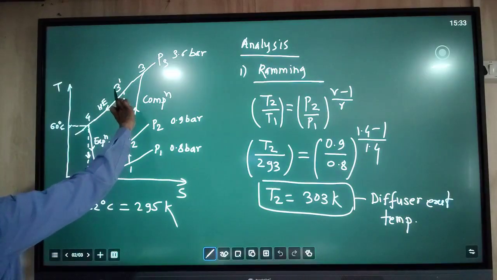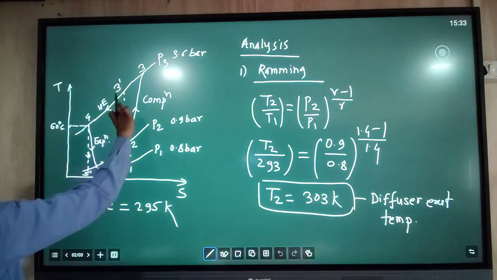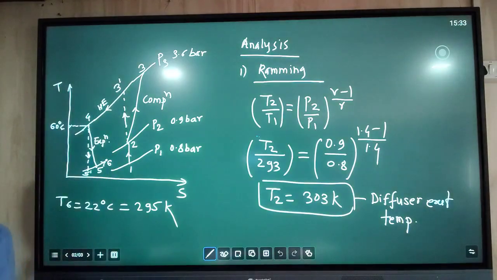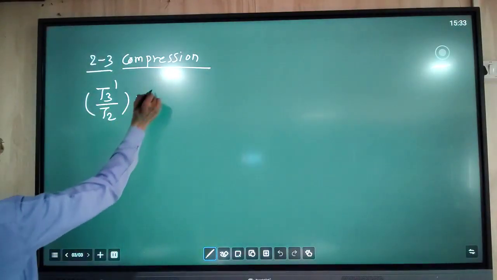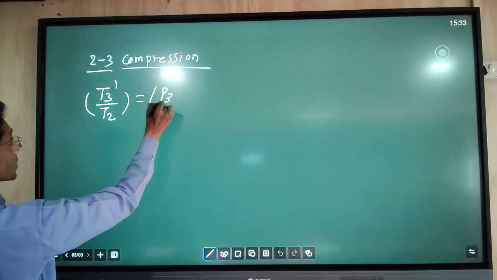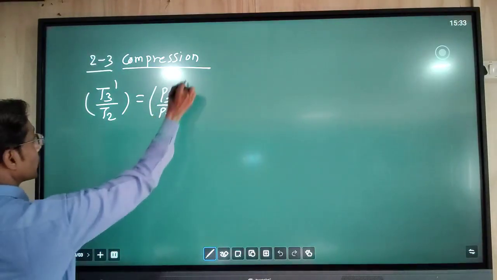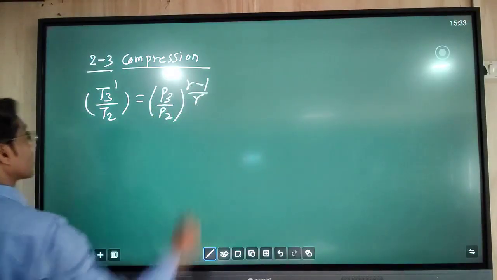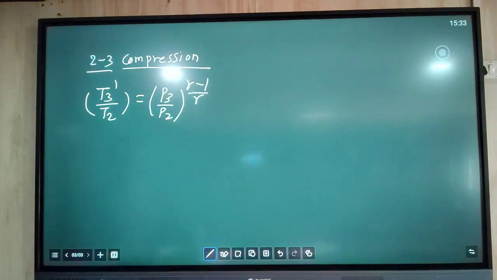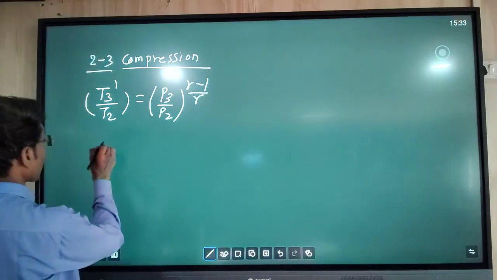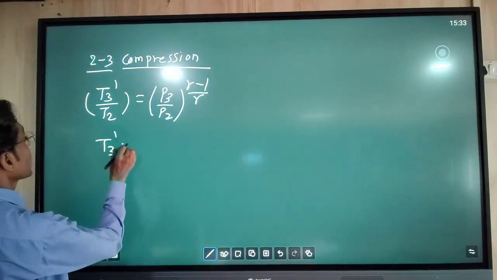So for the ideal process, temperature ratio T3 dash divided by T2 is equal to the pressure ratio P3 by P2 to the exponent gamma minus 1 upon gamma. From this equation we can calculate.